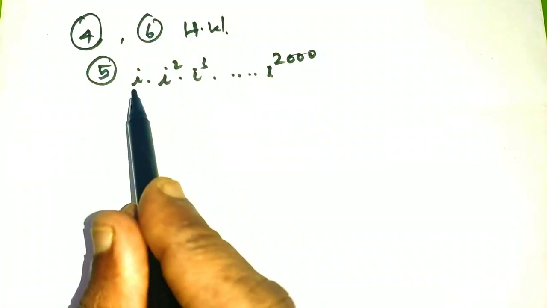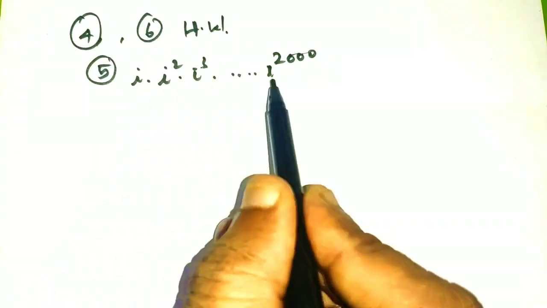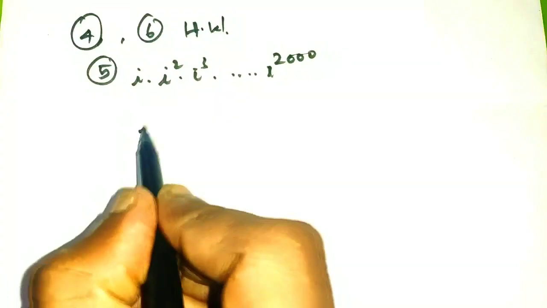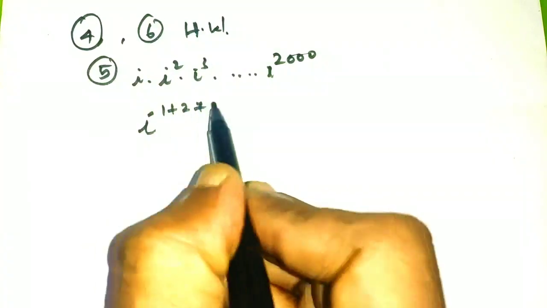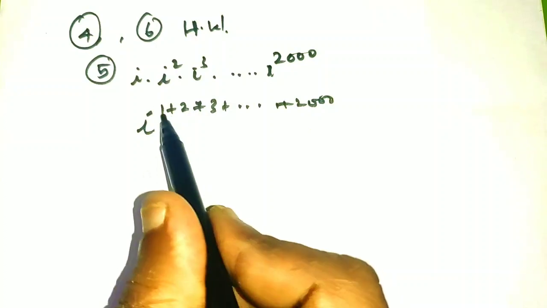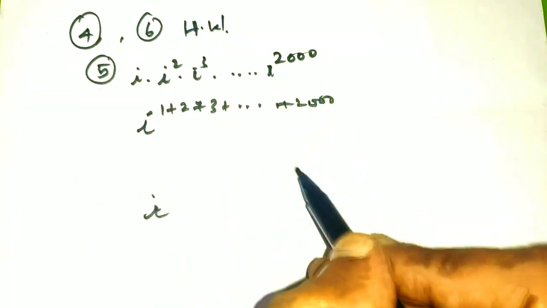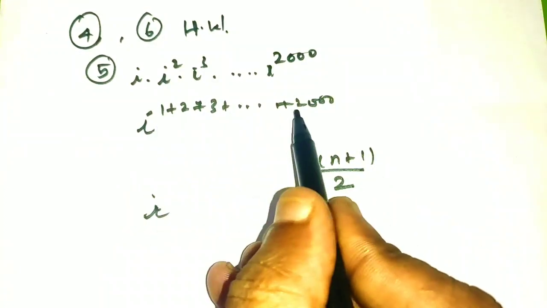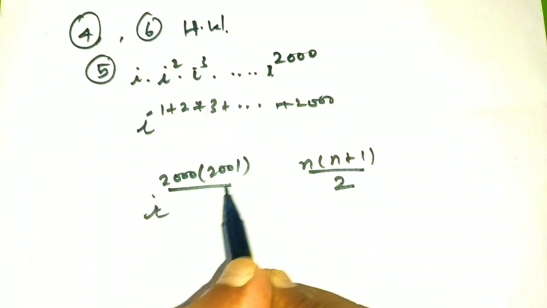In the fifth sum, i into i power 2 into i power 3 up to i power 2000. Here all the bases are equal, powers are different, all are in multiples. So I can write this in the single base as i power 1 plus 2 plus 3 plus up to 2000. So this is in the form of sum of natural numbers. For that the formula is n into n plus 1 by 2. So I am going to use this formula here. You will get 2000 into 2001 divided by 2.